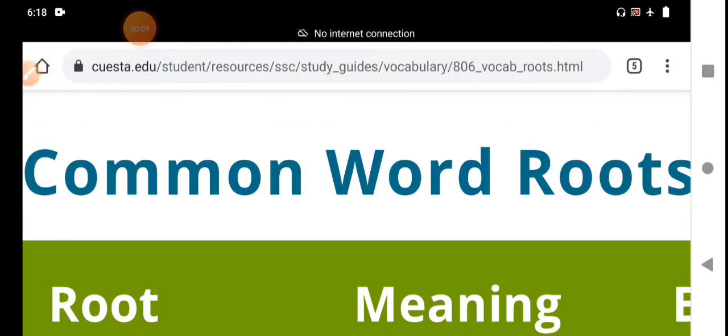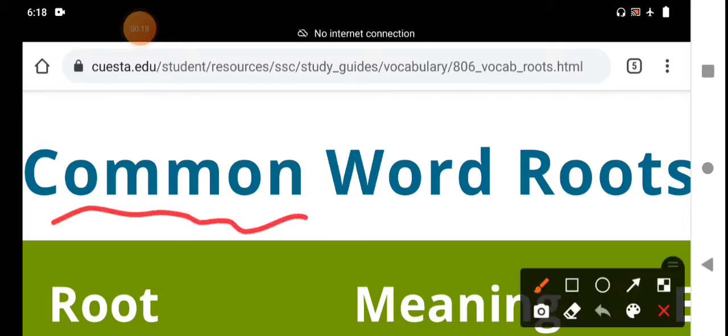Today's class is the continuation of yesterday's class. My dear students, in the previous class, regarding root words and their meanings, I have already explained nearly 19 root words.